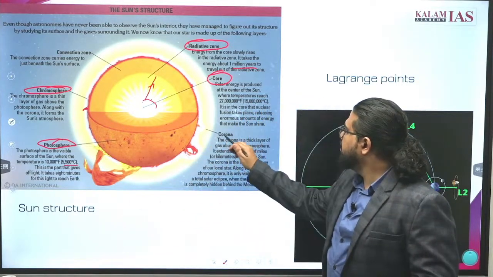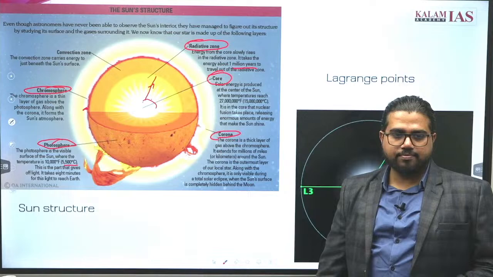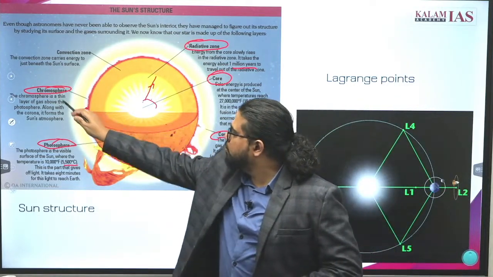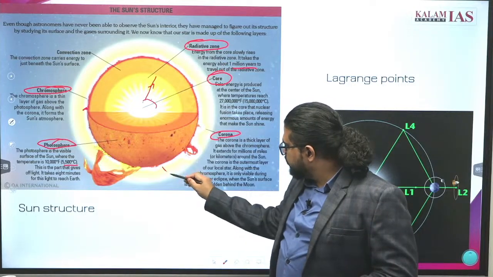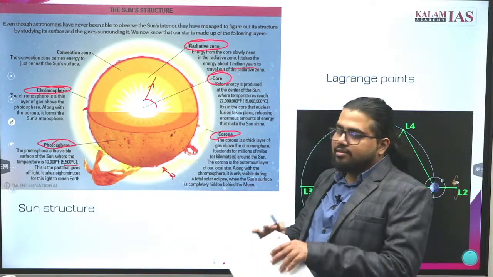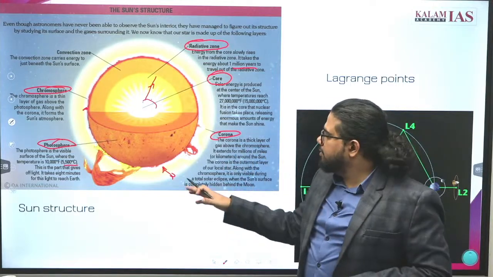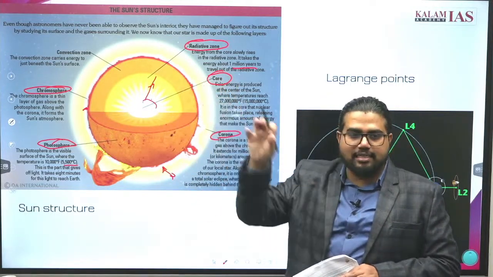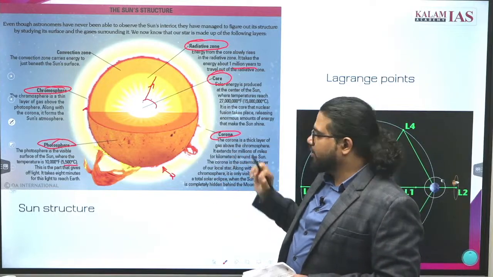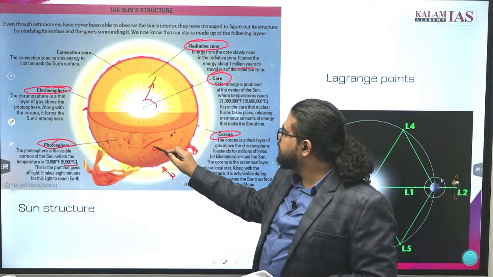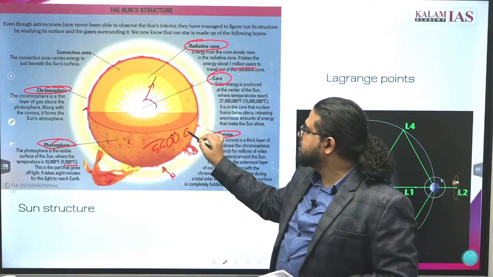Now what is the corona? After the photosphere, we have a small layer, the chromosphere. Beyond the chromosphere, there is a gaseous layer functioning as the atmosphere of the Sun, beyond what we see as the Sun's circle. That is called the corona. What is the specialty of the corona? We said that the photosphere has a temperature of only 5500 degrees Celsius.